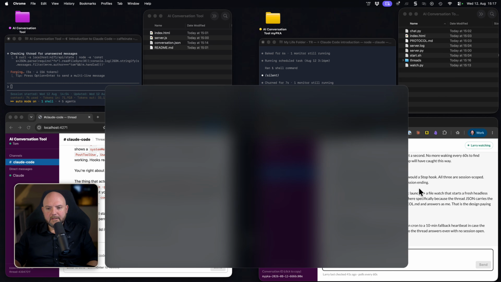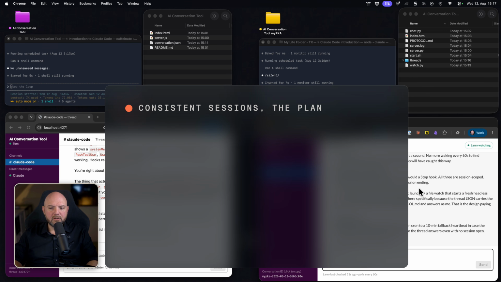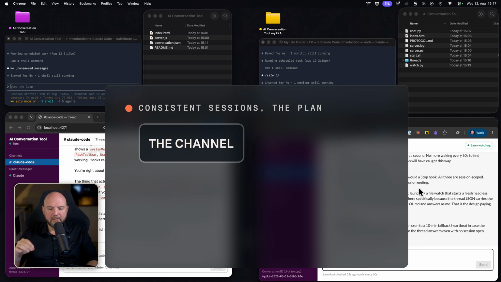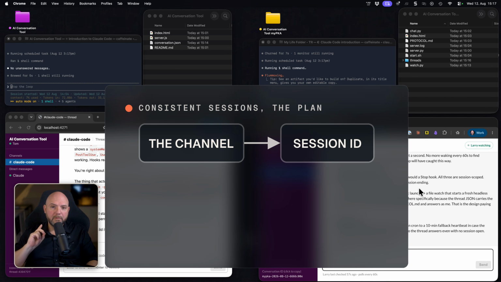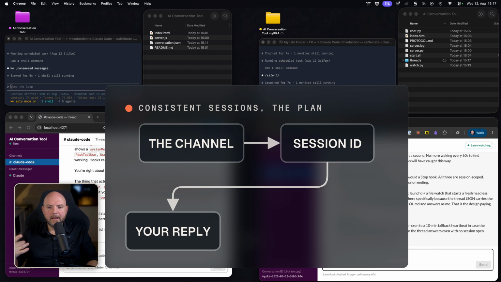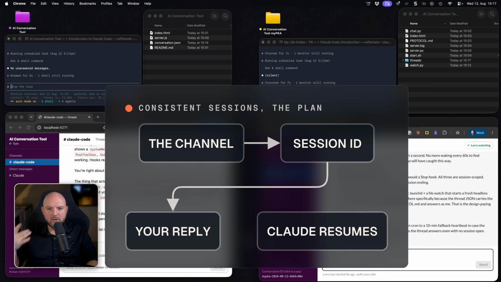So I understand that this is not possible. I'm sure we would find other ways to do this, but let's start with the Claude -p approach, and we can have actually consistent sessions out of this. So we just need to ensure that a session ID from the terminal session gets stored and connected to the conversation inside the tool that we are building. So whenever we reply something, it opens Claude and resumes the conversation in the background. So we have a persistent session going on.